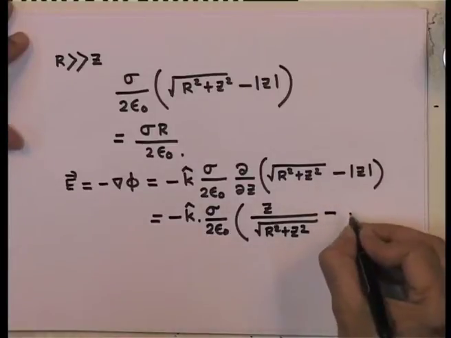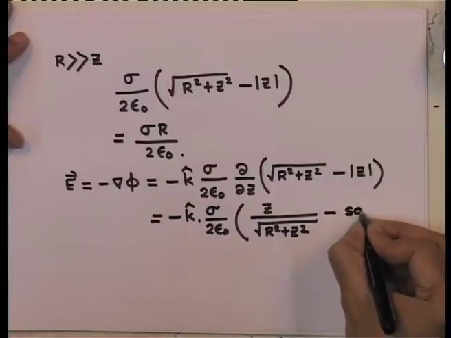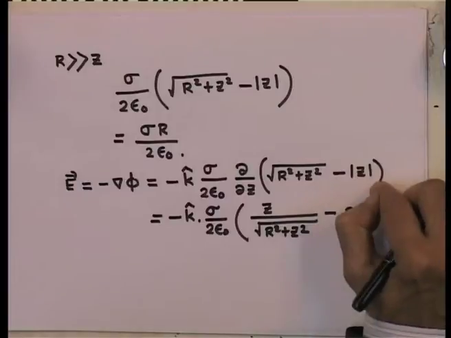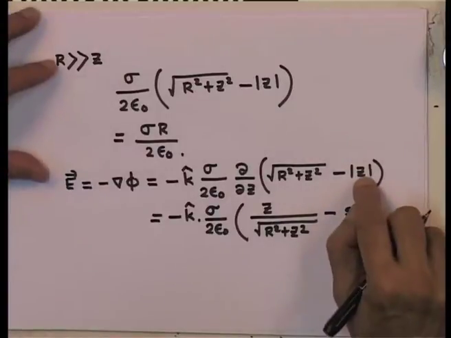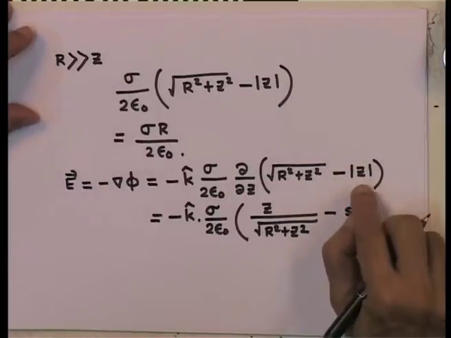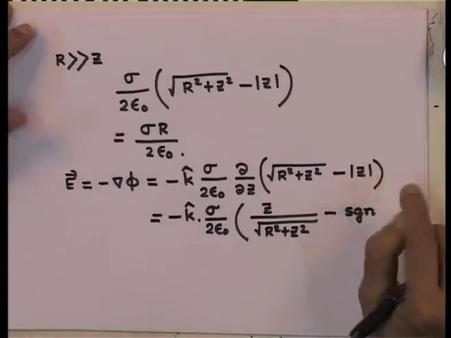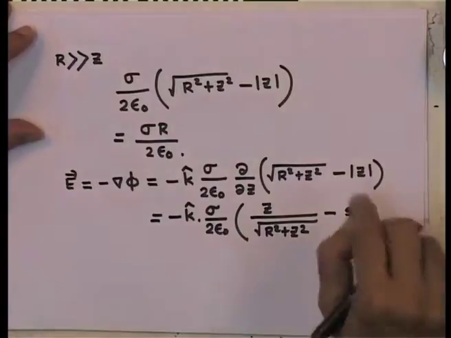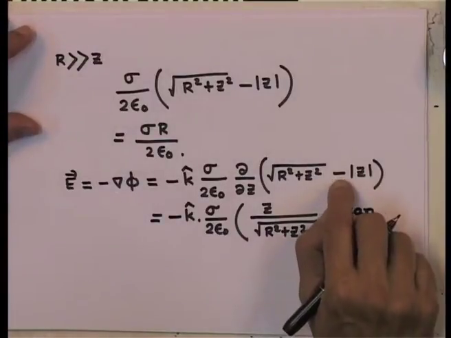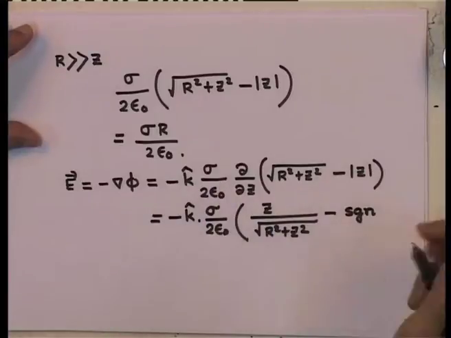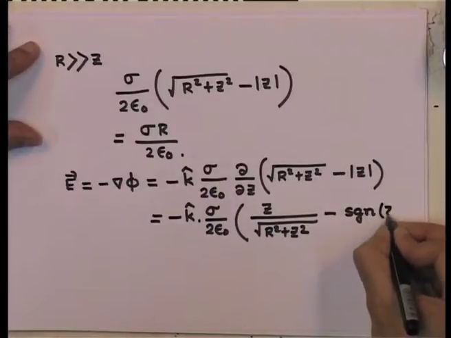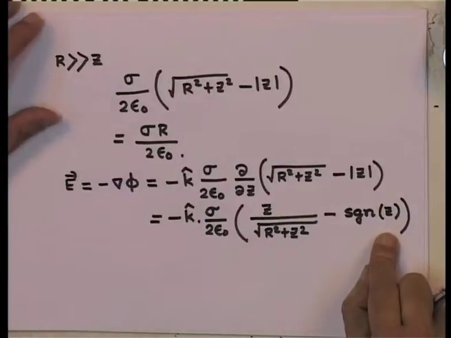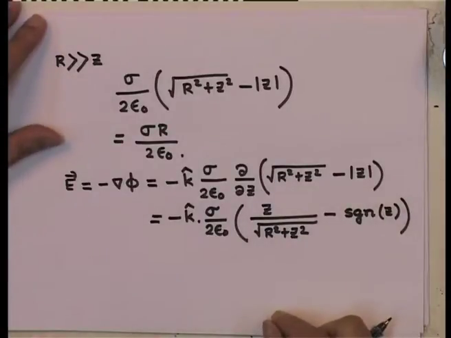Its differentiation with respect to z should give me 1 if z is greater than 0. And if z is less than 0, then z is negative, so I must write plus z and differentiate it. So, I get sine of z. Sine is SGN, namely the signature, the positive or the negative sign of z.